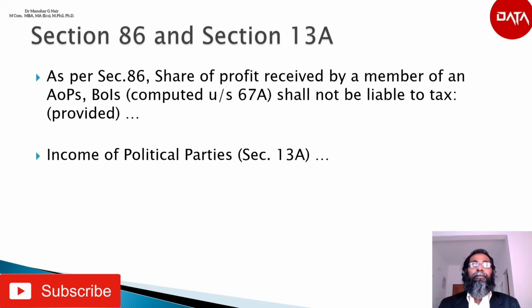Similarly, section 13A, that is the income of the political parties.